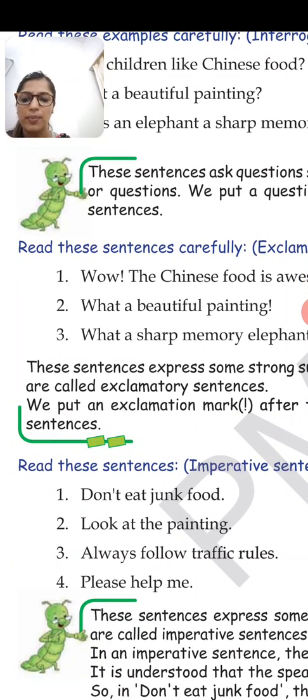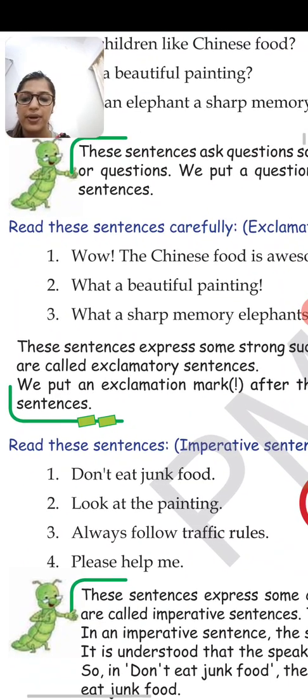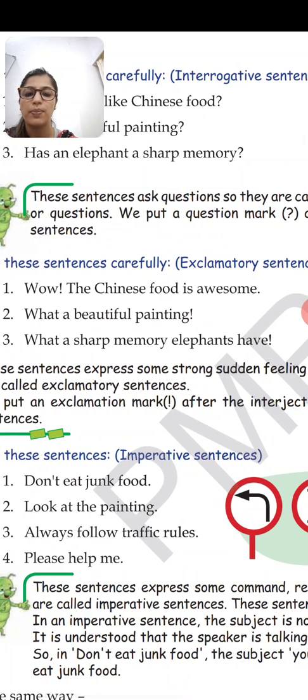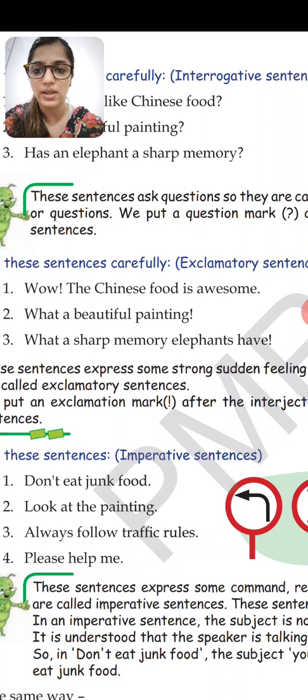Now the next example, imperative sentences. Imperative sentences are like don't eat junk food. So this was one example. Look at the painting. When they are telling, there is some order. When they are telling us to do something, like don't eat junk food, they are saying not to eat. When they are saying look at the painting, when they are telling you to do something, there is an order. So these are called imperative sentences.